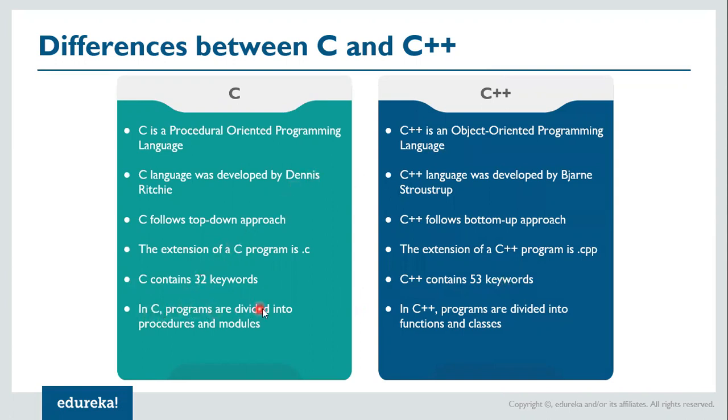Now in C, programs are divided into procedures and modules. This I have already talked about. Whereas in C++, programs are divided into functions and classes. So in C++ also you can do procedural programming, but you also have an option to do object-oriented programming with the help of classes.